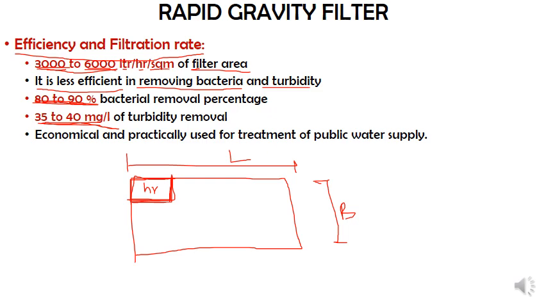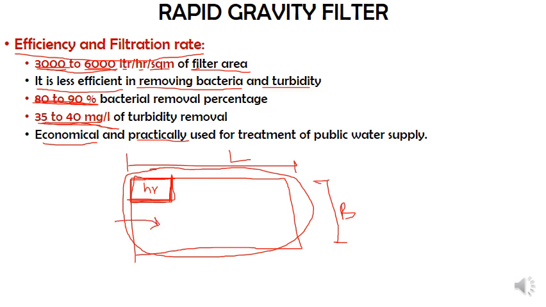Economically and practically, this particular treatment unit is quite famous in most treatment plants because of its advantages: it has a smaller size, a high rate of filtration, and even water from sedimentation aided with coagulation can be directly fed into this.